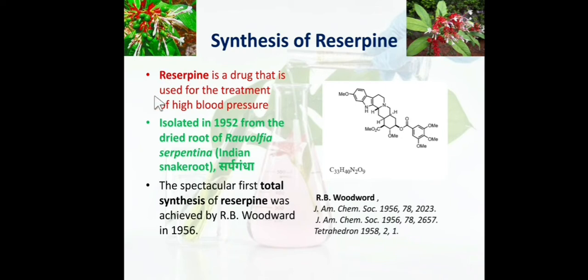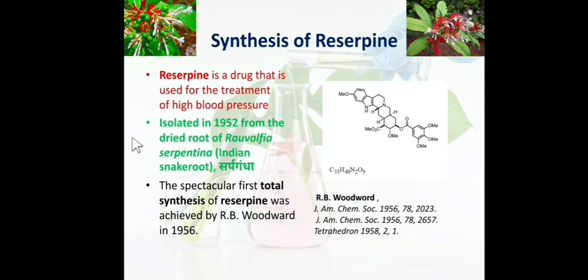Reserpine is a drug used for the treatment of high blood pressure, hypertension, insomnia and so on. So this is a very important molecule in the pharmaceutical field, and it is a very classical example of a compound derived from a natural product. This compound was isolated in 1952 from the dried root of Rauwolfia serpentina, that is Indian snake root, or in Marathi or in Sanskrit we call it Sarpagandha.